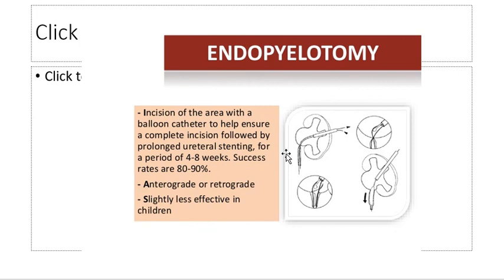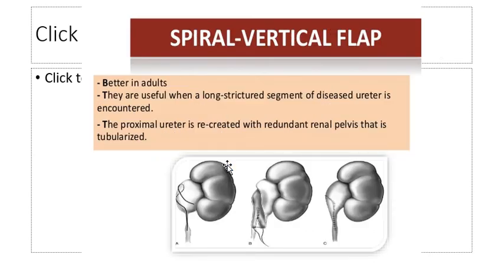Endopyelotomy. The kidney is punctured from upside, a stent is placed in, and then a DJ stent is placed down the ureter. The DJ stent is put here for 4 to 8 weeks, and it is done in secondary PUJ obstructions. Spiral or vertical flaps. When the PUJ obstruction is very long, a flap is created from the pelvis and a new PUJ is constructed.